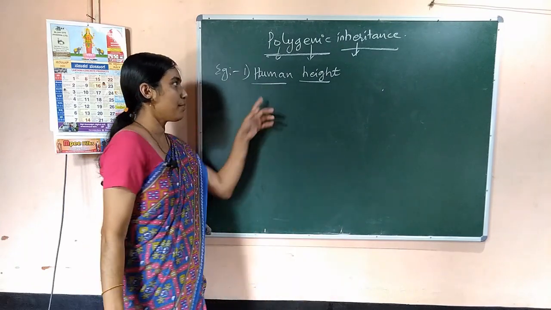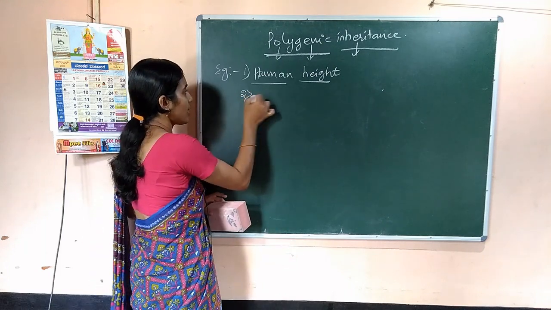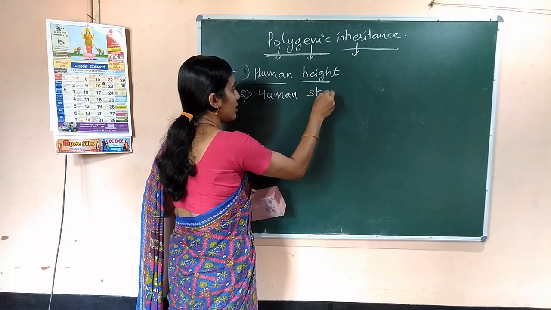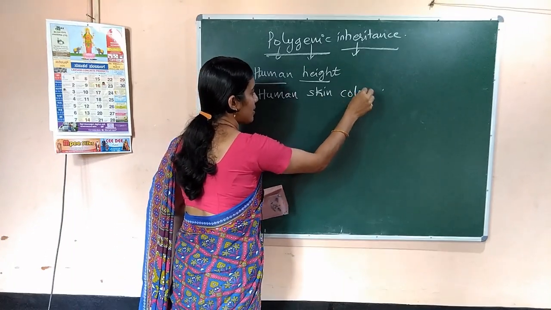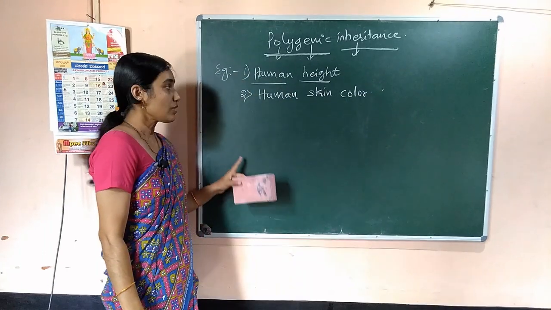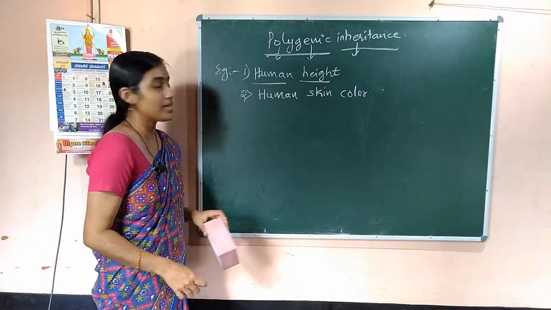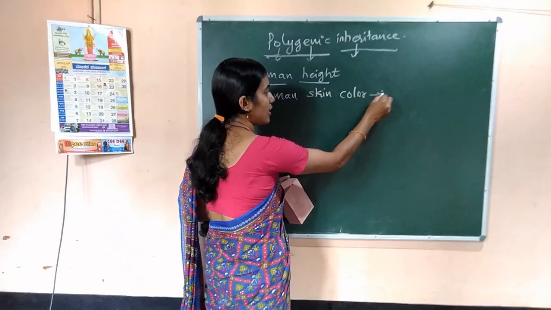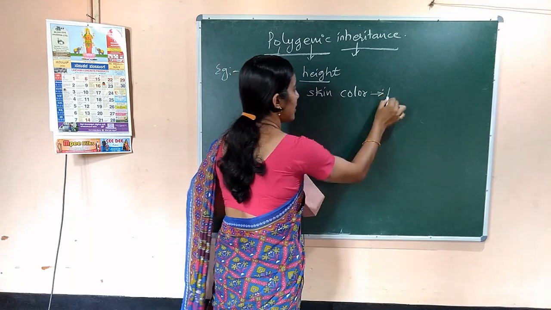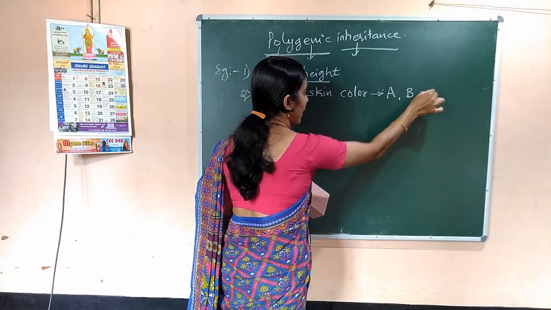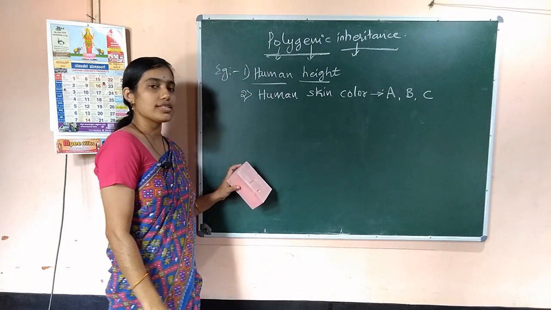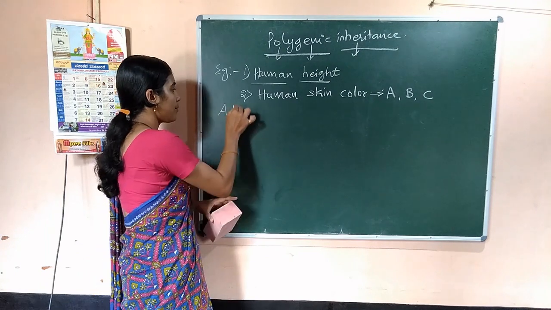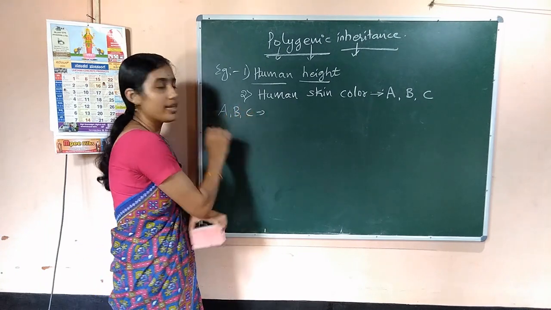One example is human height, and the second example is human skin color. This is taken as one of the standard or very famous examples. Human skin color is controlled by 3 genes, that is gene A, gene B and gene C. These are the 3 genes controlling the human skin color, and A, B and C are the dominant genes.